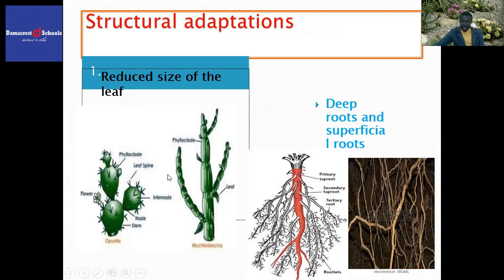Let us look at the first plant as displayed on the screen. We have this plant here. This plant is having leaves. How are the leaves structured? Leaves are needle-like and they are very spiky. They have been reduced in size, as you can see.